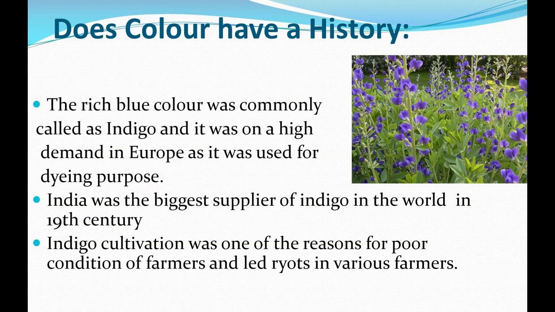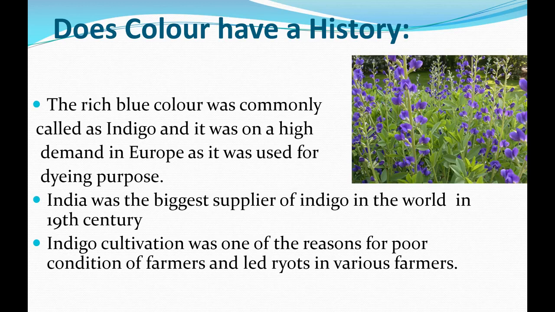As I told you beta, the rich blue color was commonly called indigo, as it was in high demand in Europe, used for dyeing purposes. So did you understand the meaning of indigo? The keyword was indigo. It was a blue colored powder used to dye clothes in Europe, and India was the biggest supplier of indigo in the world in the 19th century. What was the reason behind it? India's land and climate were suitable to grow indigo, and a large production of indigo powder was there. So in this way, India became the biggest supplier of indigo in the world.